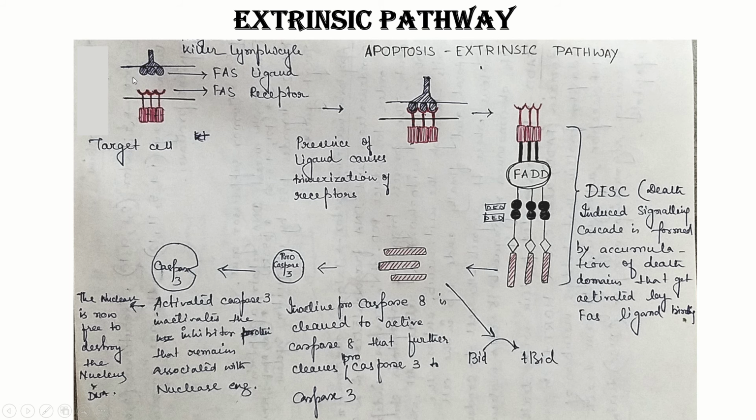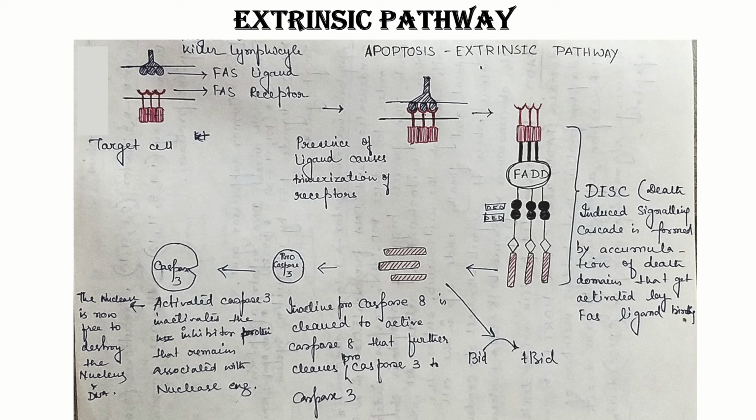When the ligands are not yet bound to these receptors, they are free in nature. After the ligand binds to the receptor, there is a trimerization of receptors. After trimerization, there is a conformational change in the receptor, and this recruits FADD.